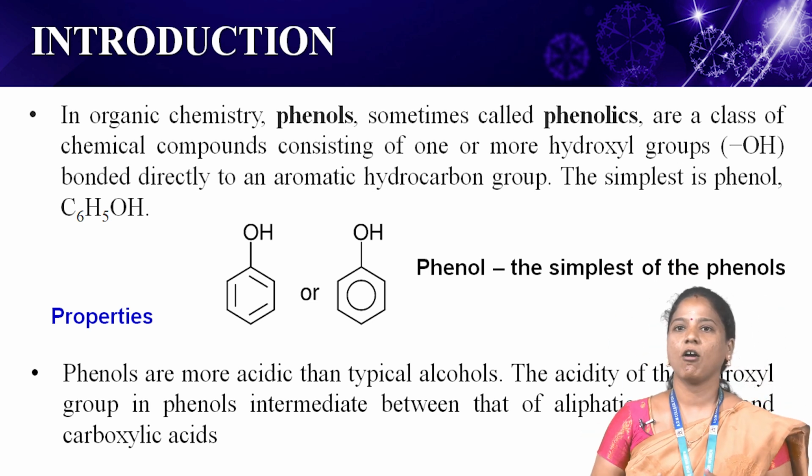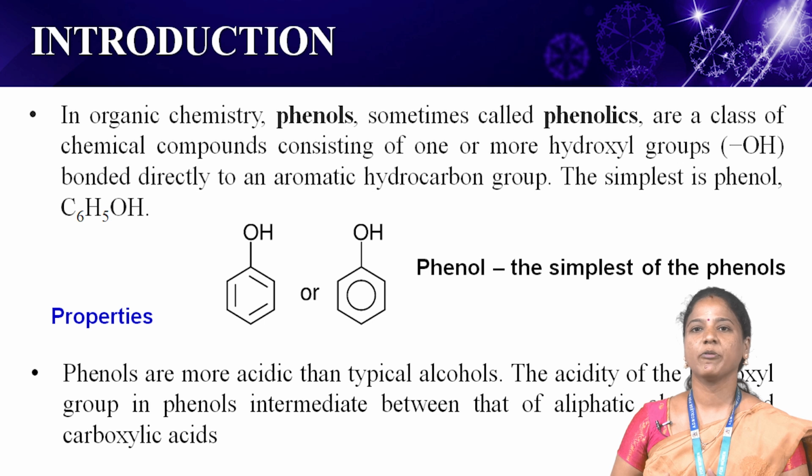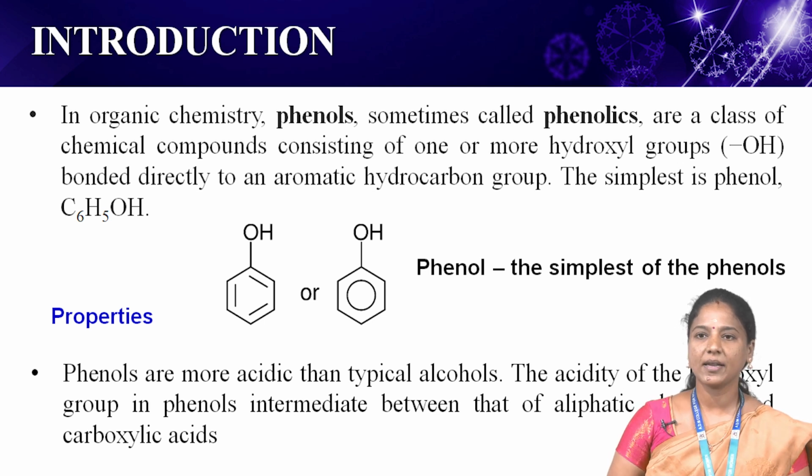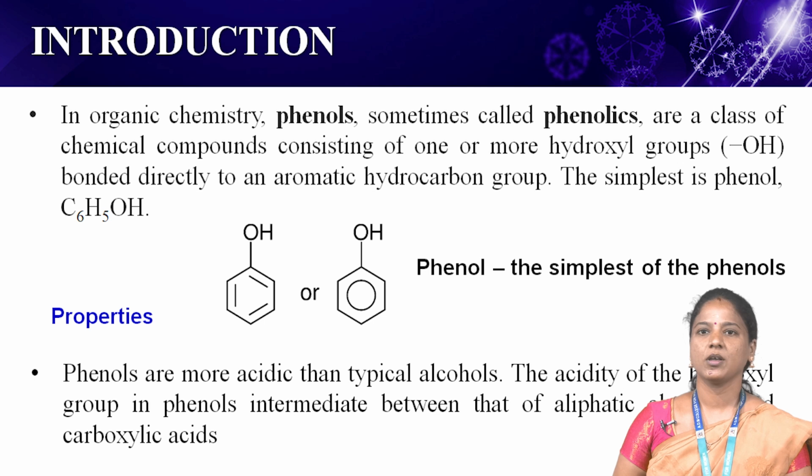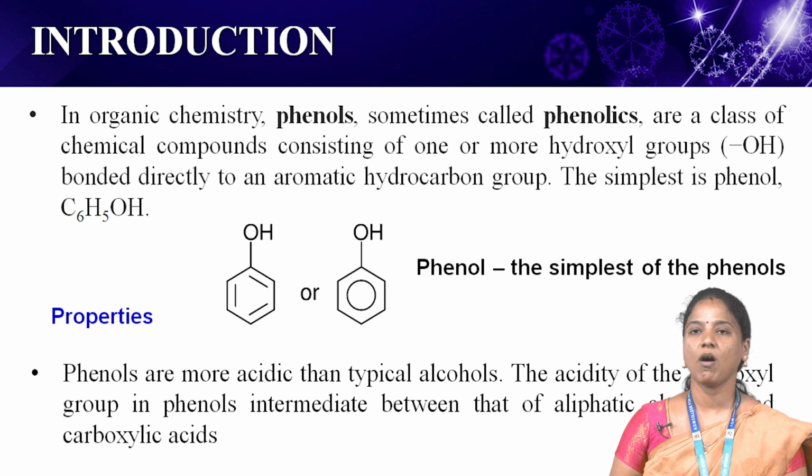Okay, the phenolic compounds are classified as simple phenols or polyphenols based on the number of phenol units in the molecules. Phenols are both synthesized industrially and produced by plants and microorganisms. Next one, properties. Phenols are more acidic than typical alcohols.